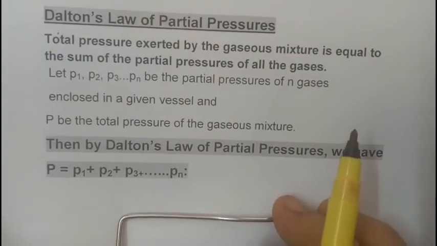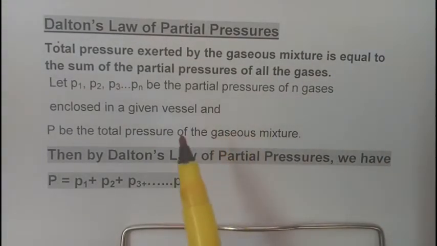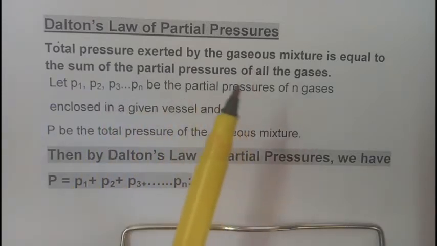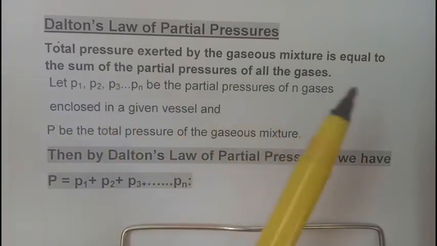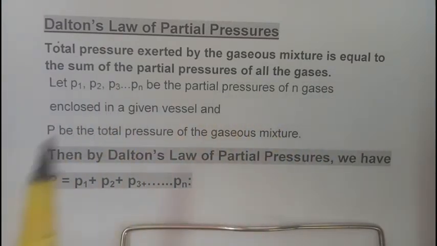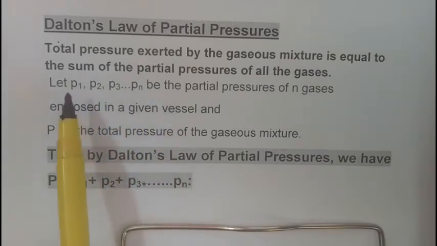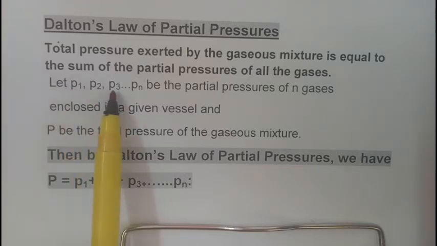What Dalton's law states is, suppose we have a mixture of gases in a container, then each gas has some partial pressure, and the total pressure of the gas is equal to the sum of the partial pressures of all the gases. So for example, we have n gases in the same container. The first gas has the partial pressure of P1, the second has P2, third has P3, and so on.